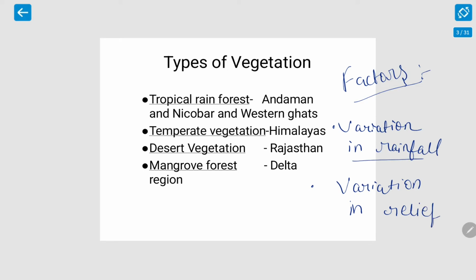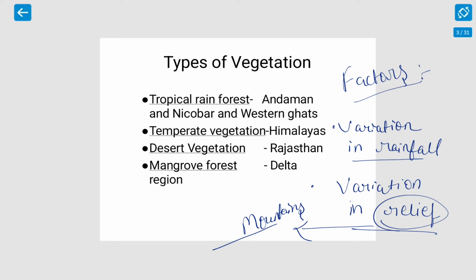Variation in rainfall: if there is more rainfall in an area, then the forest will be like tropical evergreen forest or tropical deciduous forest. And on the basis of relief, relief means features like mountains, rivers, and valley areas. So on the basis of relief, forests can be mountain forest and mangrove forest. Accordingly, we have six types of forest, which come under variation in rainfall and variation in relief.